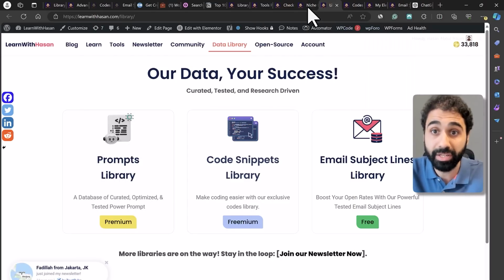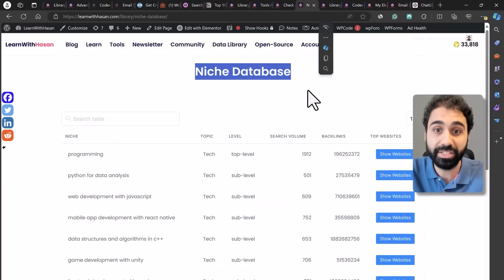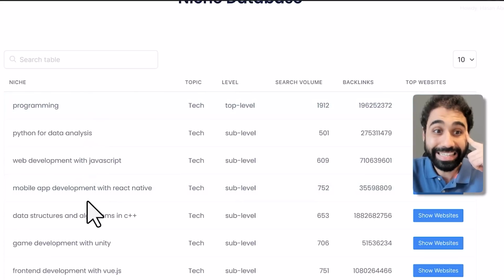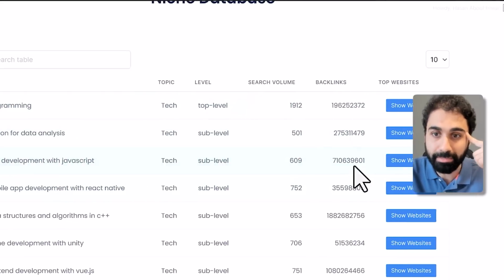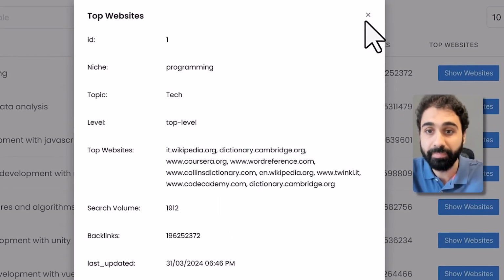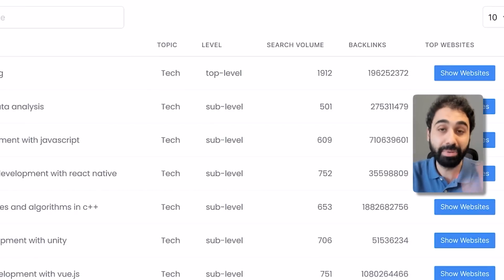And now I am building a new library. It's called a niche database. It's not yet published, but it will be soon. Here I have a niche database with search volume and backlinks, and we have top websites in each niche and so on. So I'm collecting the data now and building the database.